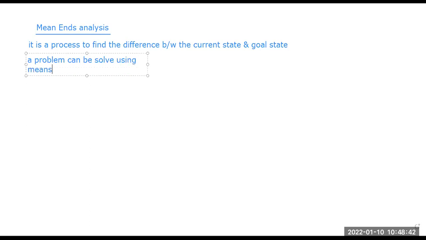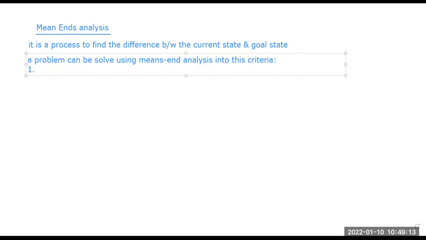A problem can be solved using means-end analysis based on these criteria. There are three to four criteria that you are going to see. The first criterion is to compute the current state and the goal state and compute the difference between these two.